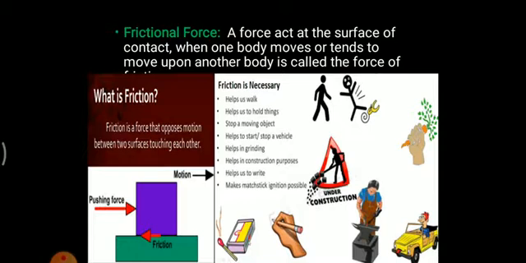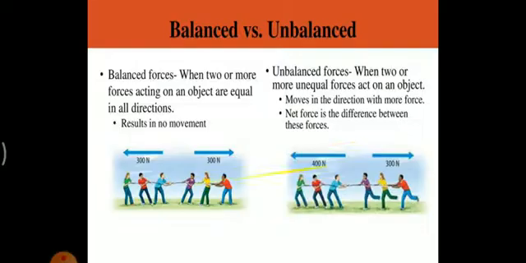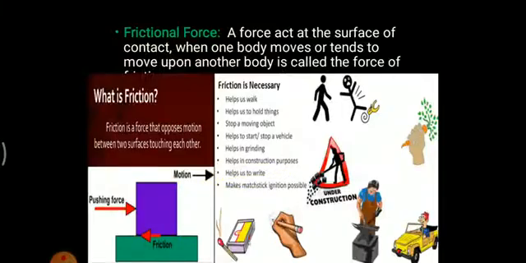Even for construction purposes, if everything is pulled towards the surface of the earth, it helps in the construction of works. It even helps us to write whatever we write, and that is mainly because of friction. There's friction between your hand and your fingers, a contact is there. With the friction, you can hold your pencil or pen properly, and with that holding, you can write whatever you want. You can even make matchstick ignition possible.